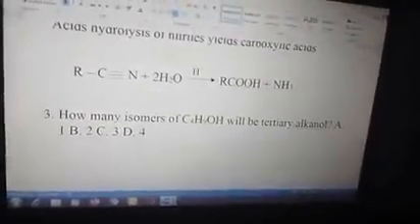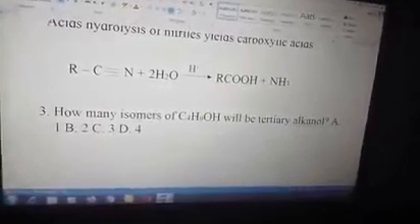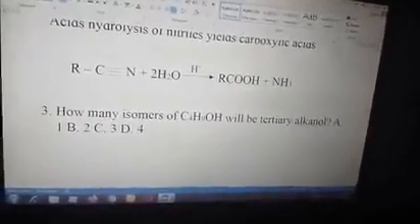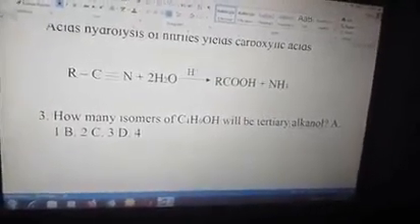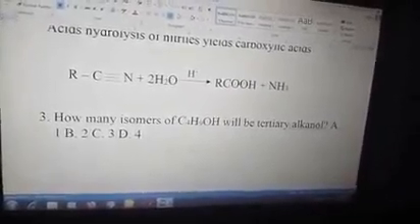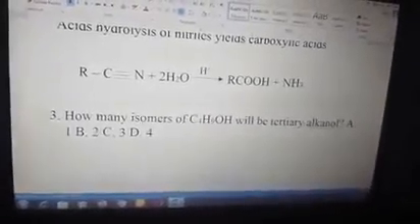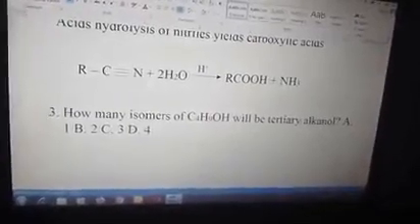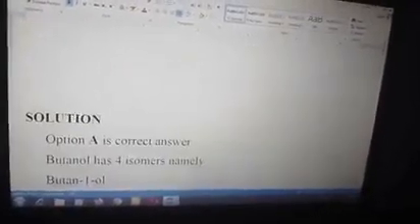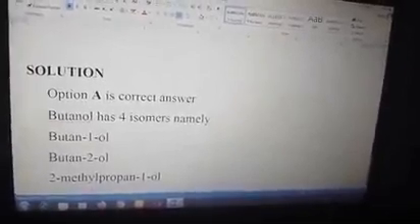Number 3 says, how many isomers of C4H9OH will be tertiary alkanols? This alkanol is called butanol. How many isomers are tertiary? The options: A, 1, B, 2, C, 3, D, 4. The answer is A, 1. So it has only one tertiary isomer. Very good solution. Option A is correct.